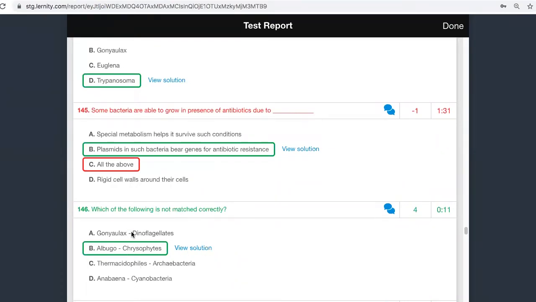All the other things are correct. Gonyaulax is a dinoflagellate, you know it. Thermoacidophiles will be archaebacteria. Anabaena is a cyanobacteria. These are all correct.